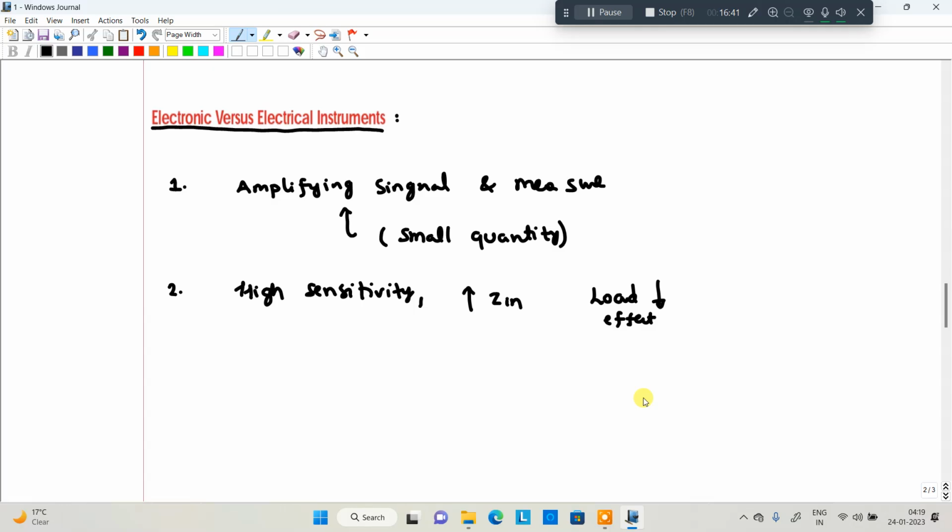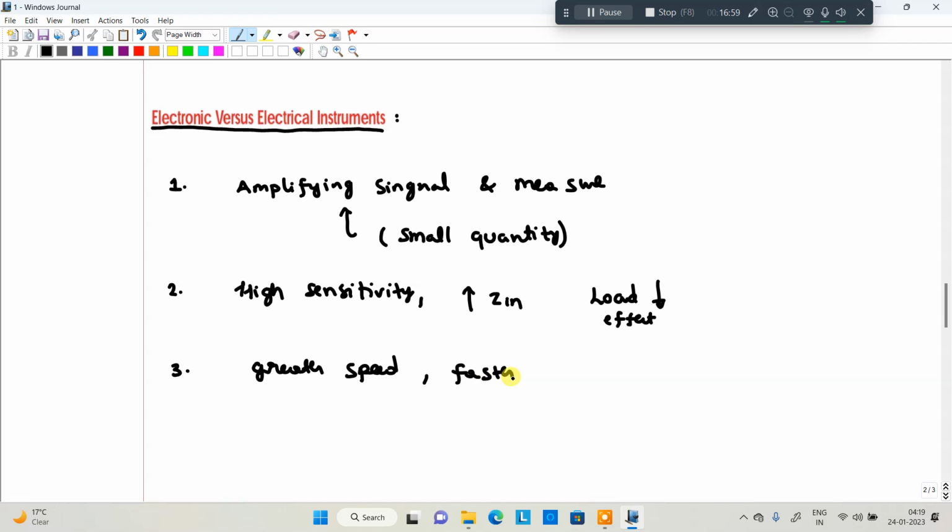After that, the third advantage is that they have greater speed, as well as faster response and flexibility.